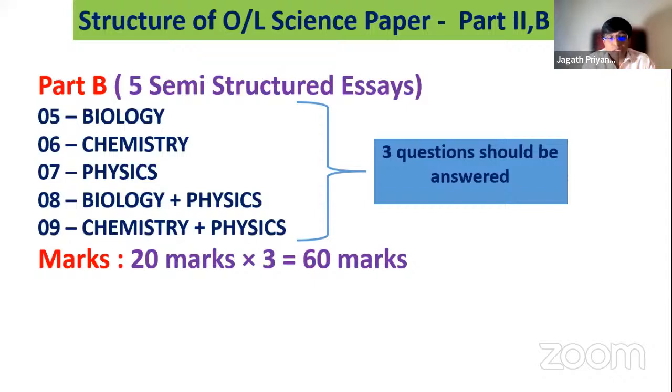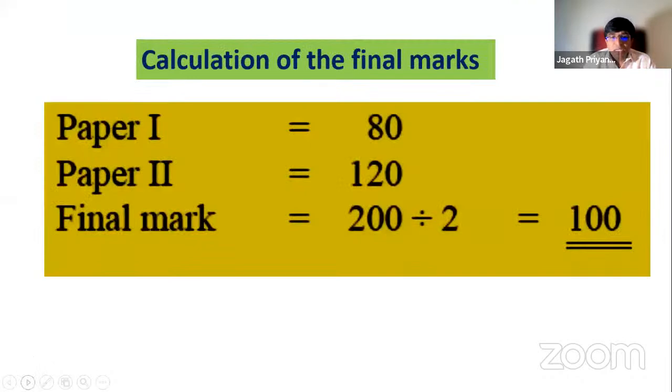Actually 30 marks are for compulsory questions and 30 marks for the essay type questions, 3 essays. So you can see this is how the final marks are calculated. It's out of 200, then divided by 2. Basically paper 1 is 40 marks, 40 MCQs, and paper 2 is 60 marks.